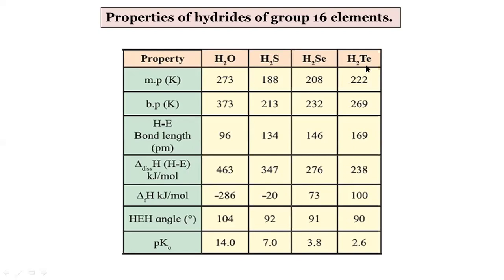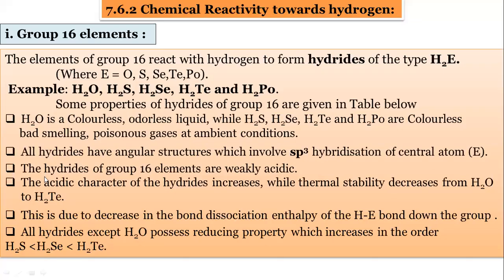And this can act as a reducing agent. This cannot act as a reducing agent. So these properties are given here due to the decrease in bond dissociation energy of H-E down the group. All the hydrides except H2O show the reducing property. Reducing property means if the hydrogen is easily given, it acts as a reducing agent. So we discussed the hydrides of group 16 elements.